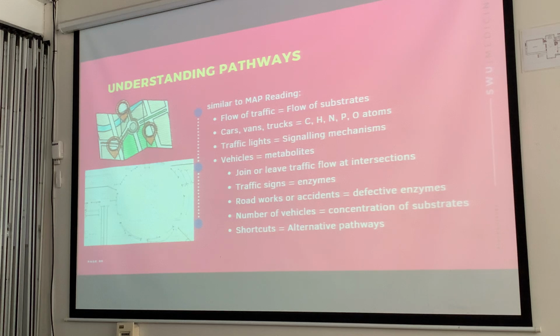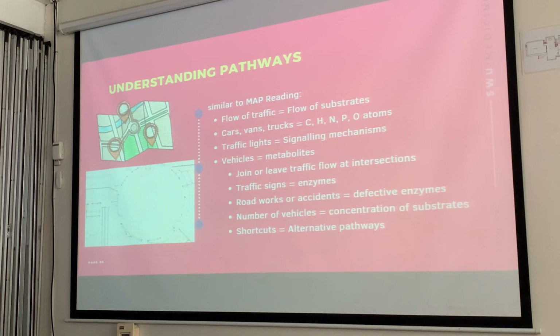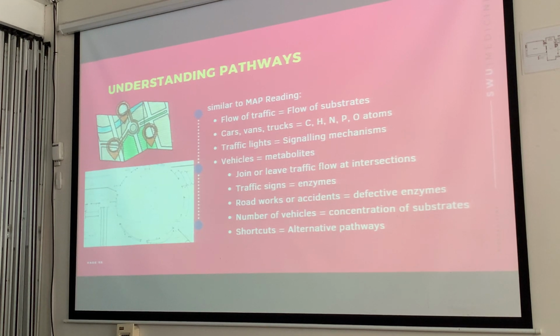When we say traffic, there's a stop sign, there is the yellow warning sign, and the go sign, right? It's the same with the flow of substrates. They could join or leave a particular traffic flow at intersections, or when we say converging or diverging pathways.